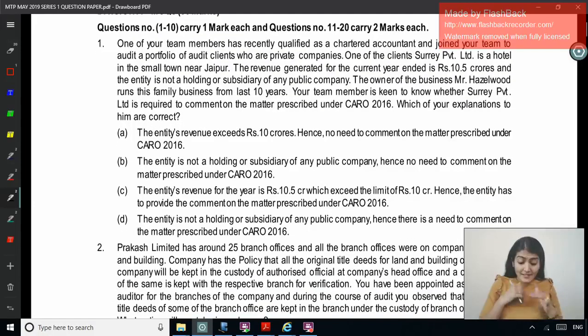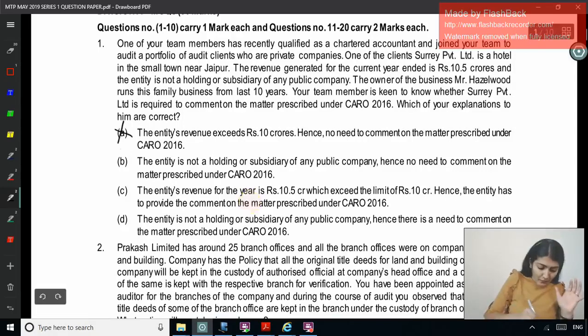Option A: the entity's revenue exceeds rupees 10 crore, hence no need to report on the matters. Reverse: because it exceeds 10 crore, we have to report on the matter. Option B: the entity is not a subsidiary or a holding of any public company, hence no need to comment. If it is a holding or subsidiary of a public company, then irrespective of the limits we always report on CARO. So A no, B no.